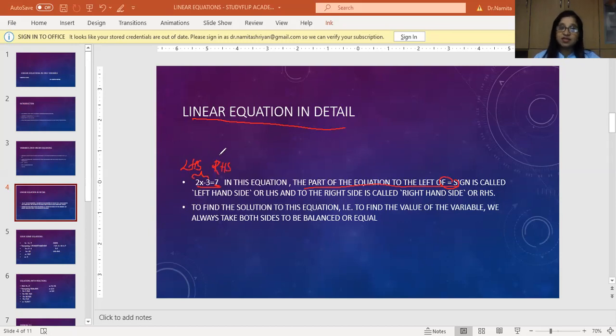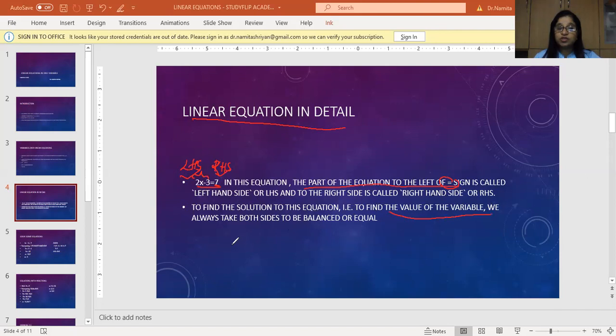So in any linear equation, we will have an equal to sign, with some numbers and a variable to the left-hand side and something to the right-hand side. If we have to find a solution, it means we have to find the value of that variable, which might be any alphabet, in such a way that both sides are equal.